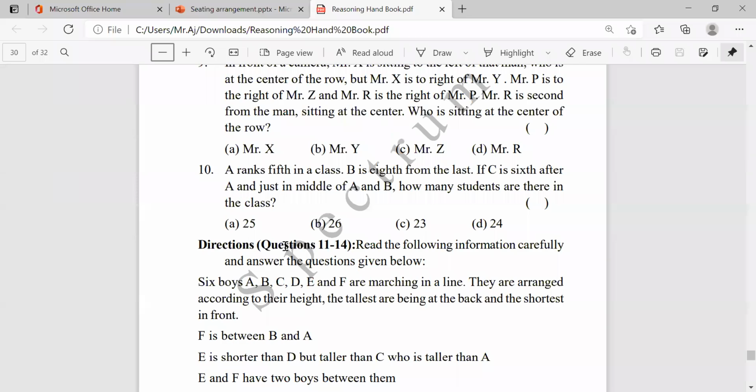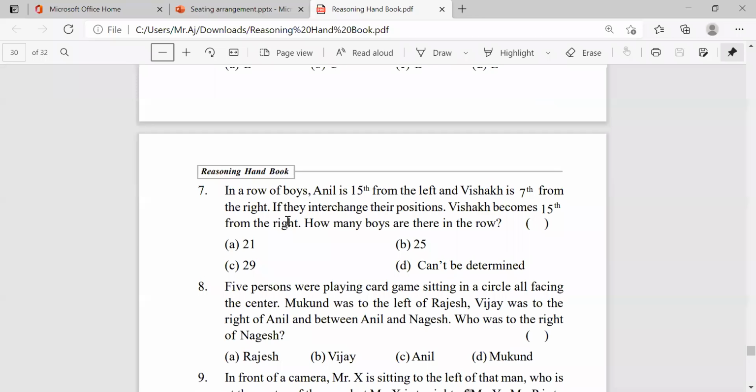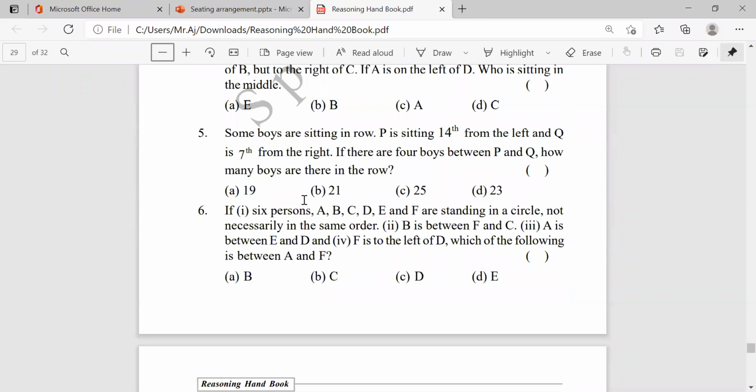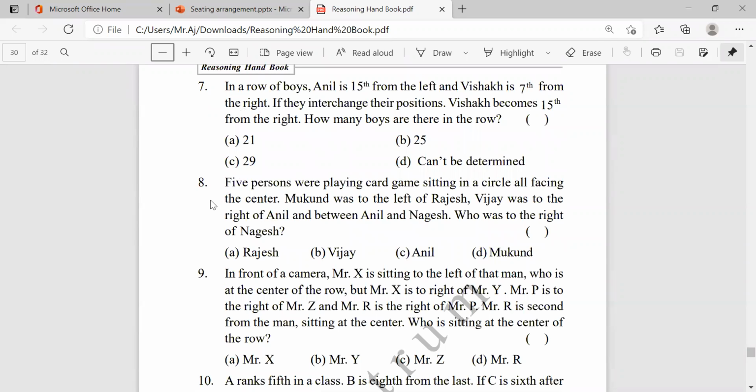Yesterday's question, I think, is completed. See here, come to the eighth question.